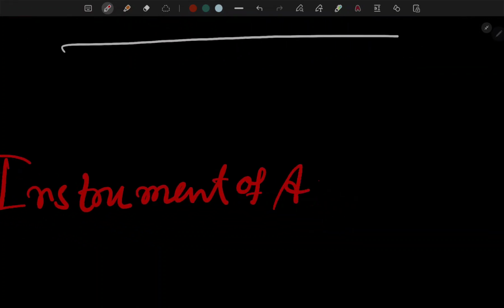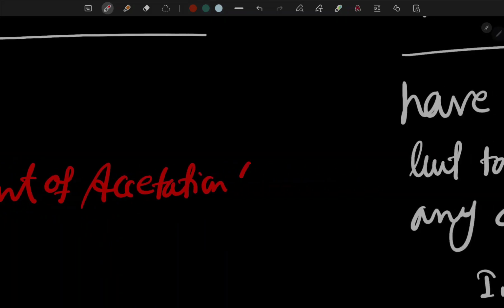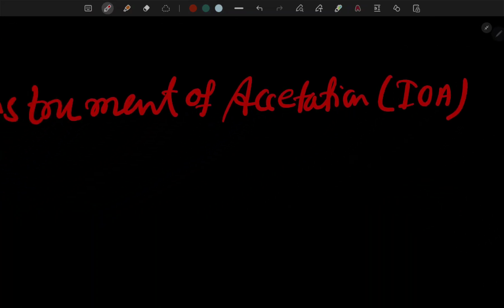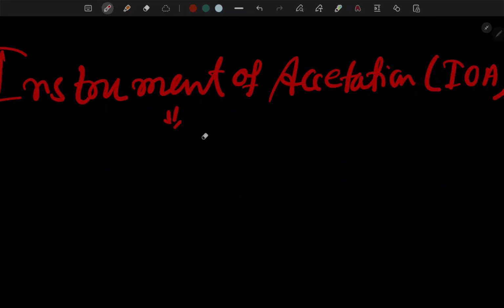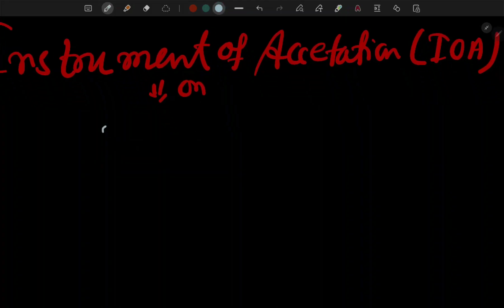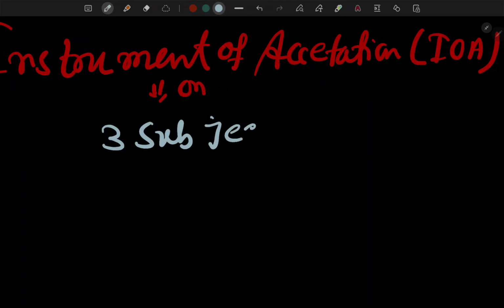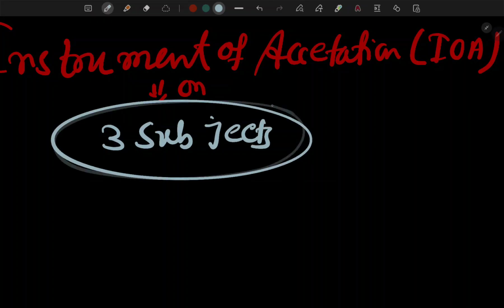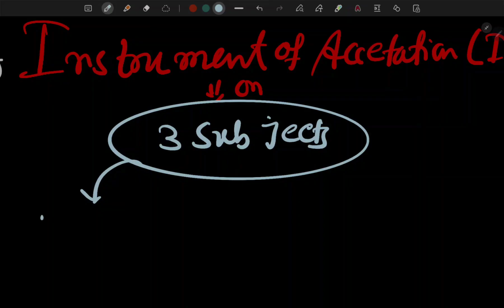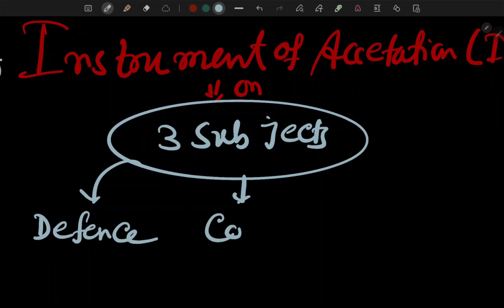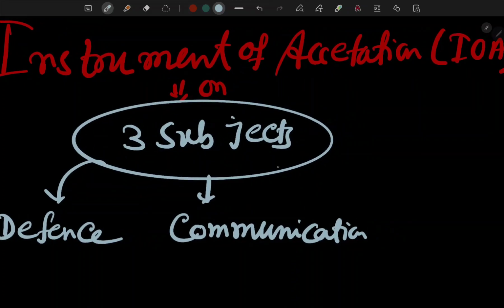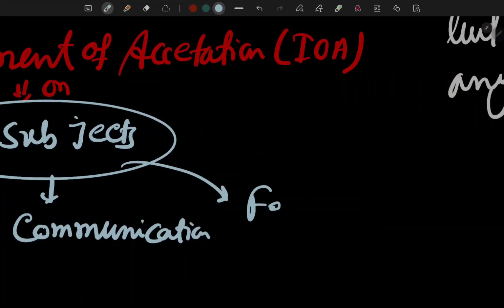The process is basically the instrument of accession, which means the princely states sign the instrument of accession with India or with Pakistan on 3 subjects. What are those 3 subjects? First, defense, for which the princes signed this instrument of accession. Second is communication, and the third, the last one, is foreign relations.